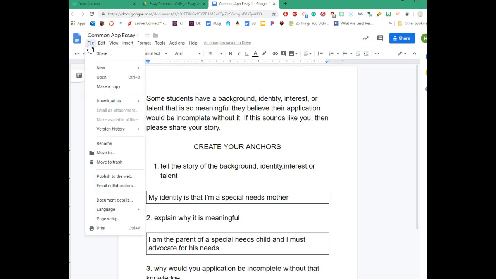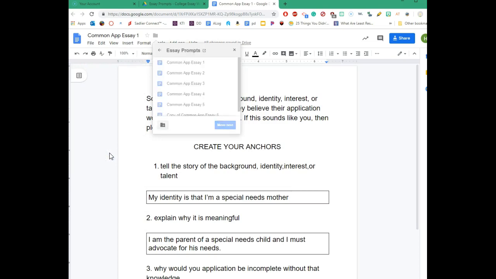Now, once you complete this form where you answer the 3 questions for all 6 essays, you're going to hit File, Move To, and then you'll have to click back one because you're in essay prompts. And what you'll do is pick your folder, put it into your folder, and then click Move Here.